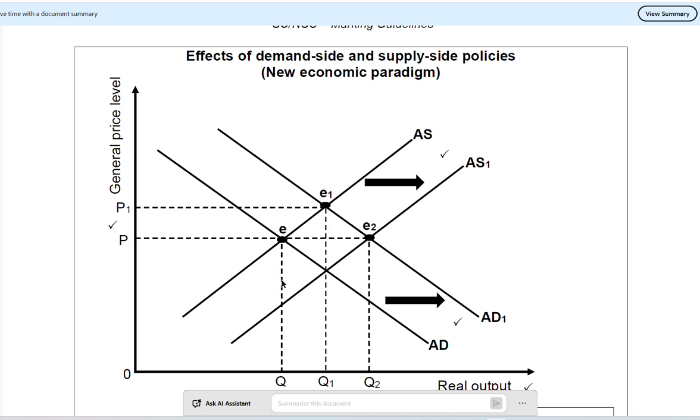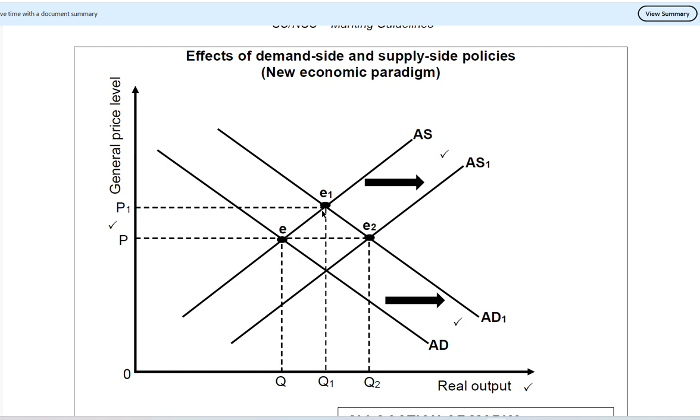Then in the short run, it is believed that the aggregate supply does not change. However, the demand changes. So if we're looking at the change in demand from aggregate demand 1 to aggregate demand 2, there is a shift. That shift results in an increase in quantity and a subsequent increase in price.